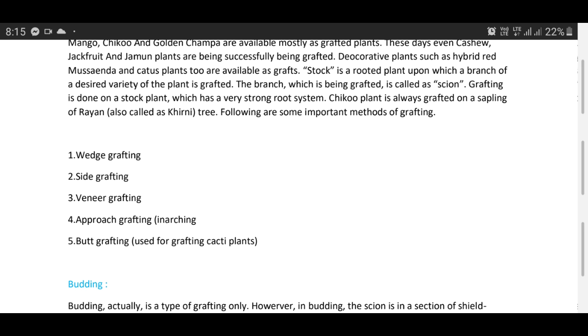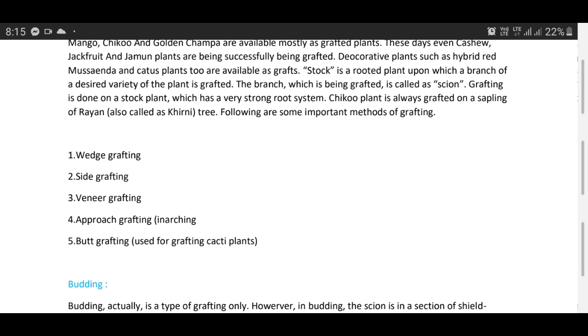Side grafting. In case of side grafting, we generally give a cut mark over the rootstock at 45 degrees, and the total length of the cut should be 5 centimeter, but it should go up to 1/3 of the depth of the rootstock girth.